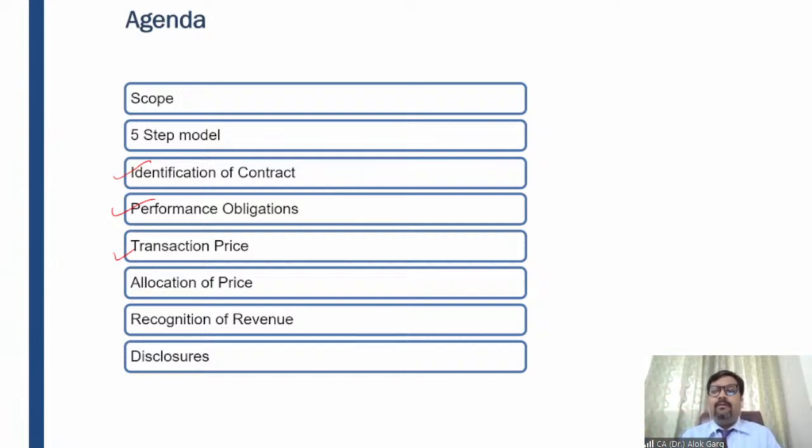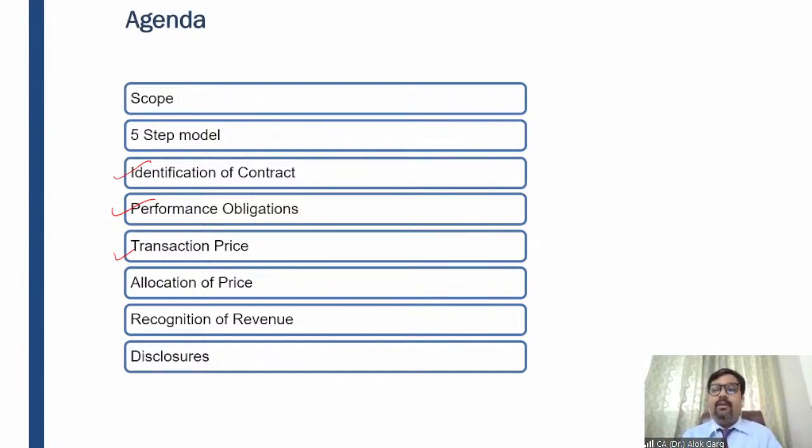But for example, the customer is delaying the payment, or the customer is paying in advance, for reasons other than the financing component. In that case, you are not required to recognize this interest part. For example, the customer is ready to pay now, but the supplier is insisting that the customer don't pay me right now, just pay me after 1 year, due to XYZ reasons. So the supplier is deferring or postponing the payment, right?